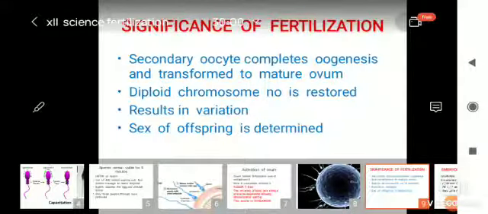Significance of fertilization: in the examination the question may come. Fertilization means what? Union of male and female gametes. The secondary oocyte completes oogenesis and transforms to a mature ovum. It completes its second meiotic division. Diploid number of chromosomes is restored. Then it results in variation, because it is sexual reproduction. The male characters and female characters come through the chromosomes, so it results in variation, and the actual sex of the offspring is determined.